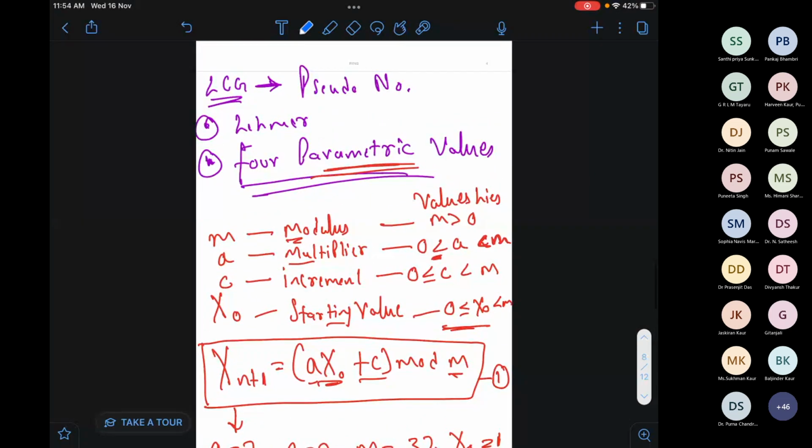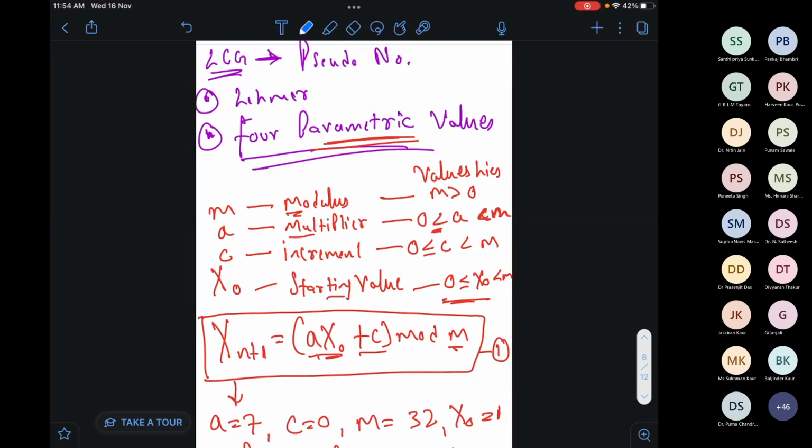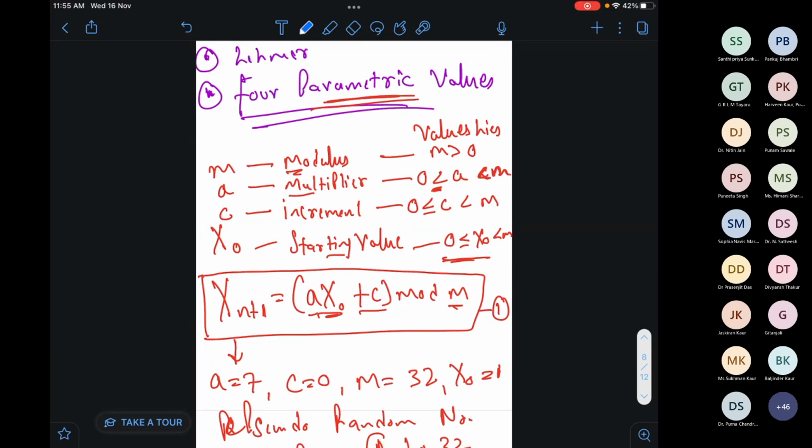Now look again. We are using four mathematical terms. That is basic math, very basic terms of cryptography. When we start the initial chapter of cryptography, we will know how private key encryption and decryption works, and these are the terms: increment, multiplier, modulus. These are mathematical terms given by Lehmer. And the formula is x n plus 1 equals (a x n plus c) mod m.